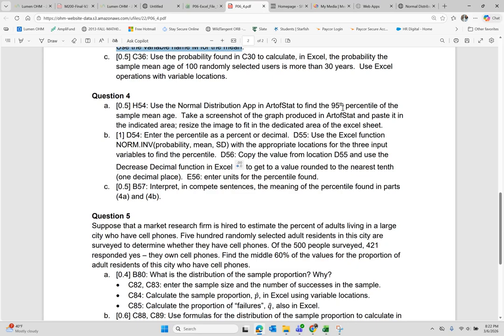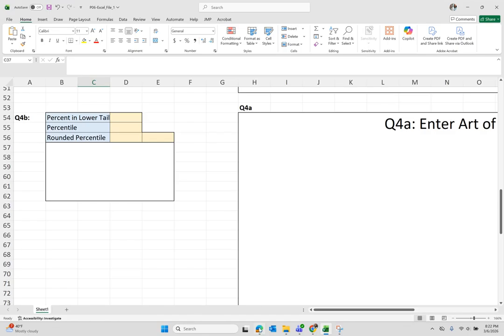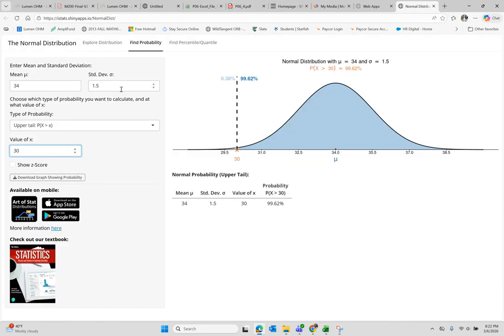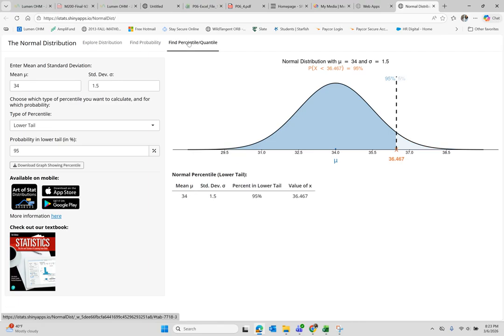The 95th percentile is the value of the variable that has 95% of the other values at that value or below it. So the value of the variable, our variable is still the sample mean age. So we are still in the distribution of the sample mean. We will leave our mean and standard deviation at 1.5, but in this case we are not finding the probability, we are finding the percentile and quantile. So we're going to come here, we are looking for the lower tail indeed, and the 95% is the default.